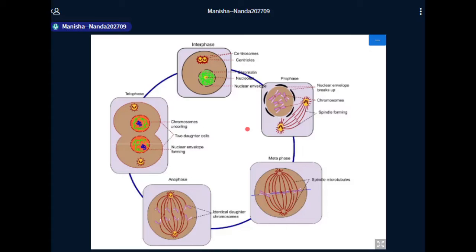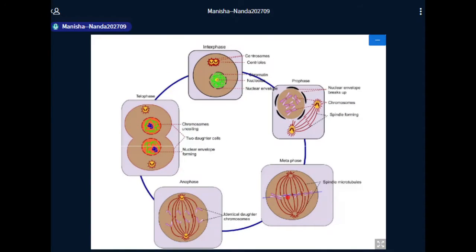again we'll talk of the different behavior. Then from prophase, the cell moves to the metaphase, and during prophase you'll see there will be breakdown of the nuclear envelope, assembly of the spindle microtubules and everything. Then metaphase is characterized by the alignment of all the chromosomes at the equatorial plate, being bound to spindle fibers from both sides. Then during anaphase, the centromere dissolves, and the sister chromatids start moving to the opposite poles.